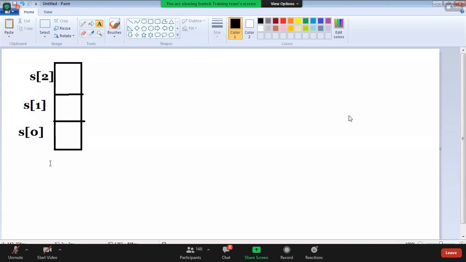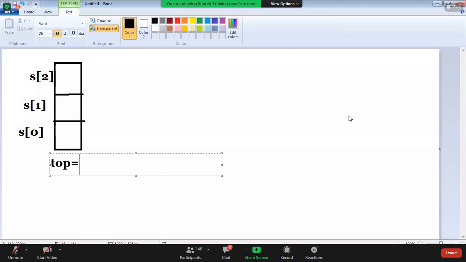Initially top value is how much, guys? -1. What is top, guys? Top is a pointer. You know what a pointer is, right? Pointer means it shows some location. What is top? Top shows two positions.